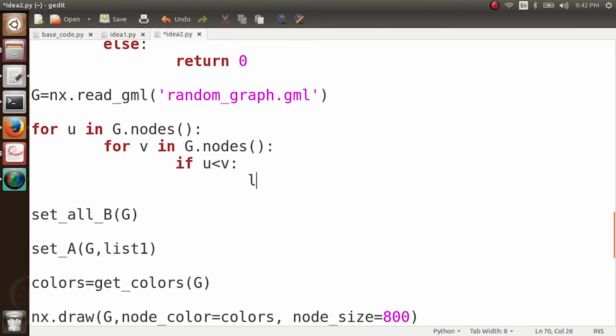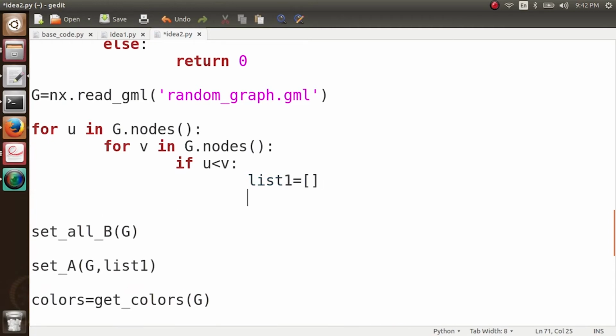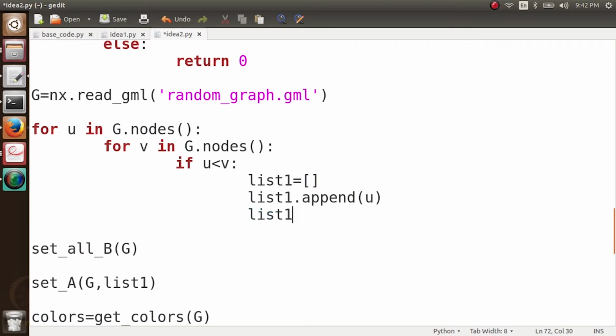considered. So if u is less than v, now I create my list1. For every possible value of u and v, I append both of these values in my list: list1.append u and then list1.append v. So what is happening here? Now list1 consists of my initial set of adopters. This particular loop condition will go through and take each and every set of two nodes in my network, and after taking each and every set of two nodes, we can see whether my cascade was complete or not.